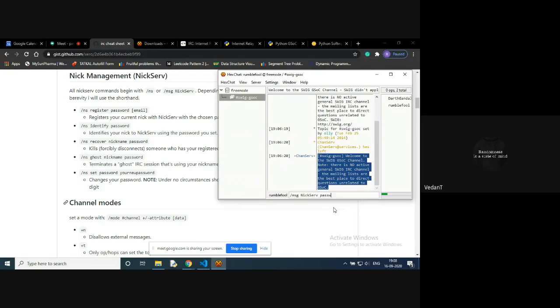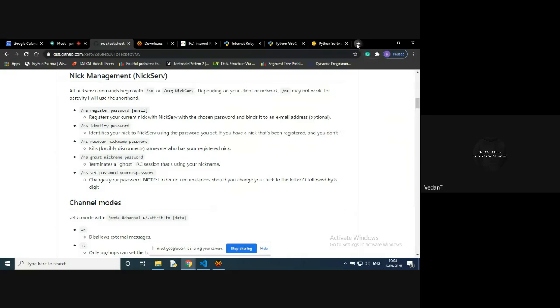So my password will be password, and let's say my email will be raghuvedant09@gmail.com. After I enter this, I will get a prompt telling that an email has been sent to my account to verify my credentials. So I'll just show you a sample email which I received while registering to that.